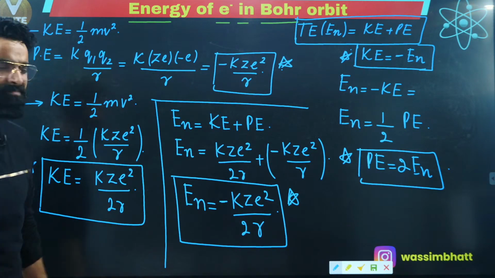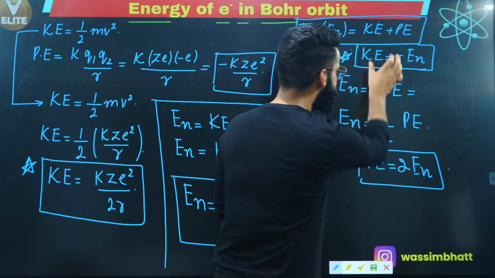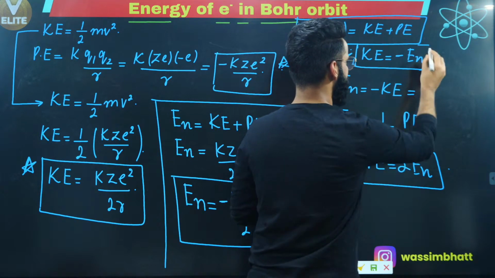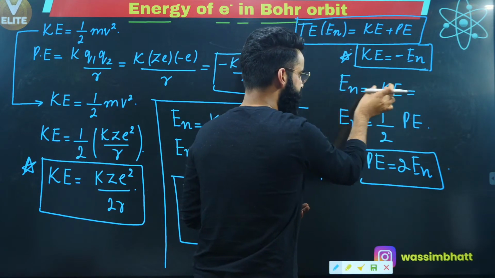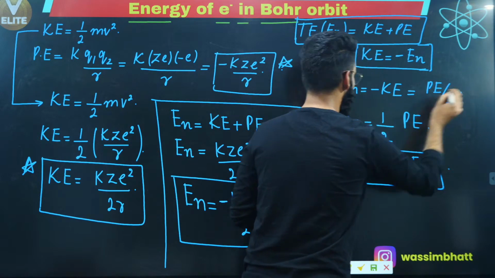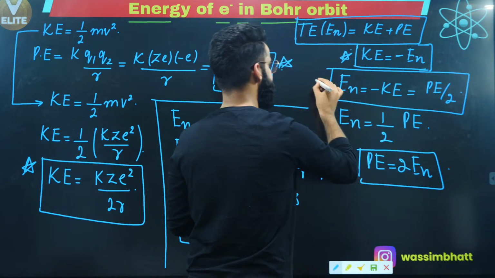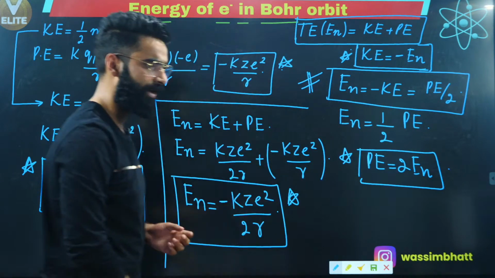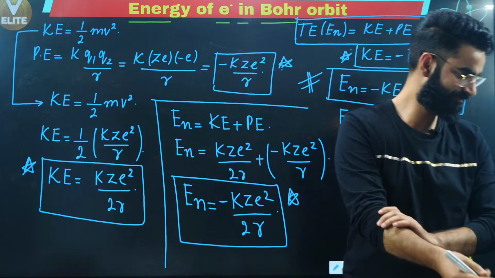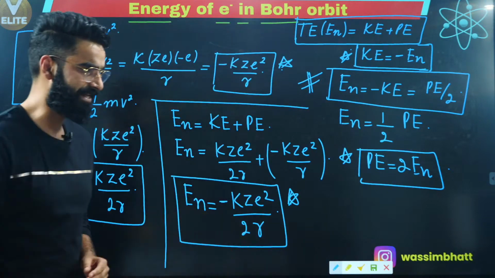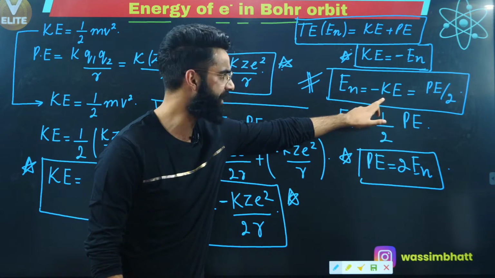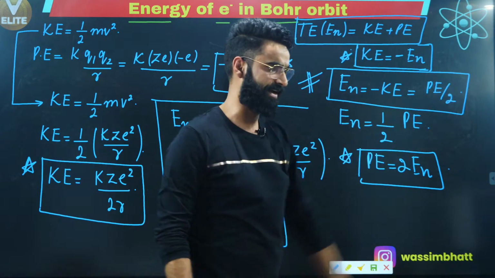Absolutely guys. See, you can write these two equations in a single equation form. You can say kinetic energy of the electron is equal to minus times total energy, or you can say total energy of the electron is equal to minus times kinetic energy, which is also going to be equal to potential energy of the electron divided by 2. This is the major equation which you guys are going to remember over here. You can let me know in the chat box if every single thing is clear till here, right? Let me know in the chat box if everything is clear till here. This is the total energy possessed by the electron, which is equal to minus times its kinetic energy, which is equal to potential energy of the electron divided by 2.